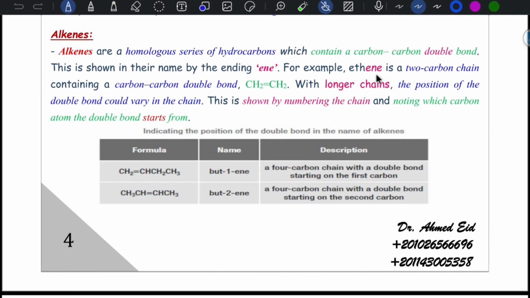Alkenes are a homologous series of hydrocarbons containing a carbon-carbon double bond. For example, ethene, CH2 double bond CH2. With longer chains, the position of the double bond varies in the chain. As you can see, if we talk about butene, we have to mention but-1-ene, double bond in carbon number 1, or but-2-ene, double bond in carbon number 2.